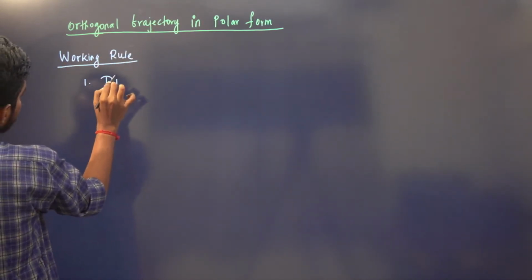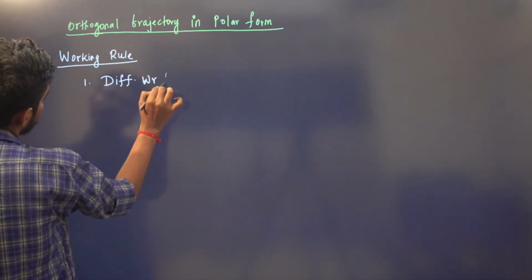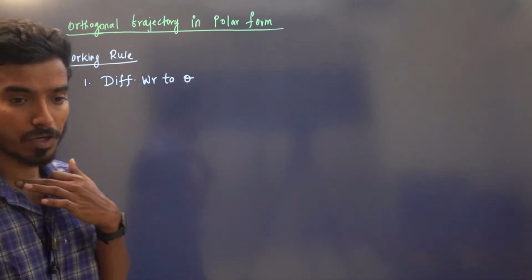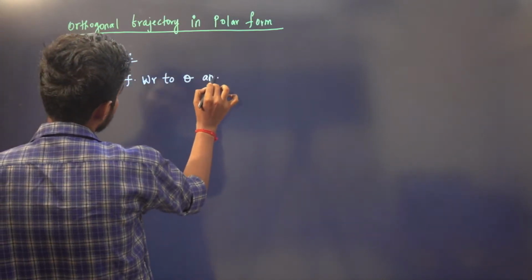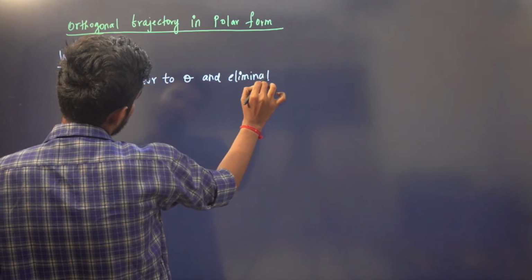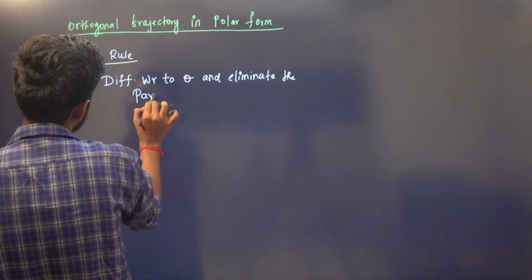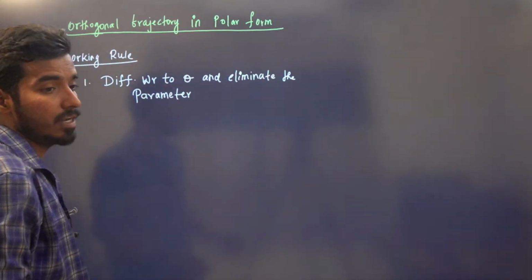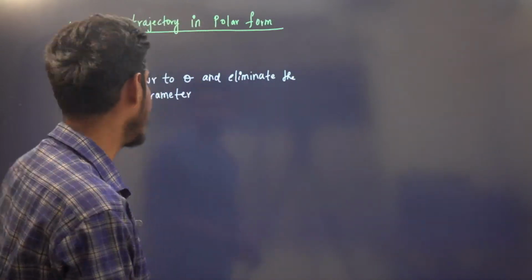So differentiate with respect to theta, right? There we will differentiate with respect to x. So here you differentiate with respect to theta and eliminate the parameter. There you will differentiate with respect to x and then you will eliminate the parameter. Here it is with respect to theta.